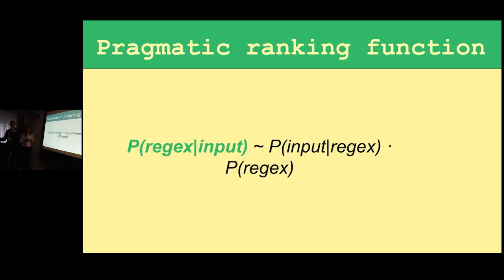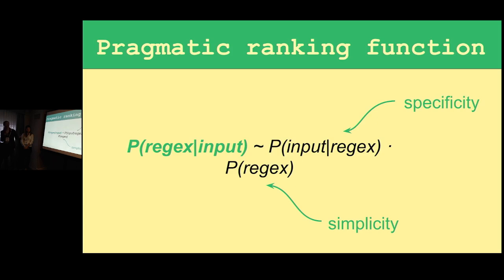Using Bayes' rule, we want the regular expression that is most likely given these inputs, and we can compute this in terms of two factors, up to a constant of proportionality. One factor is the probability of the regex from a probabilistic grammar, which is naturally bigger when you have a simpler regex. This naturally incorporates the simplicity aspect of the specification.